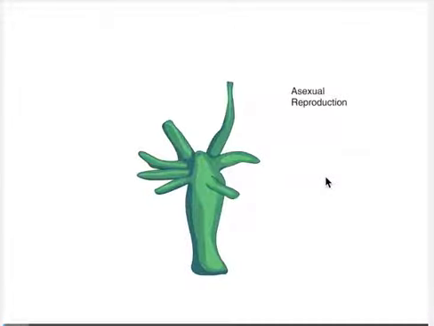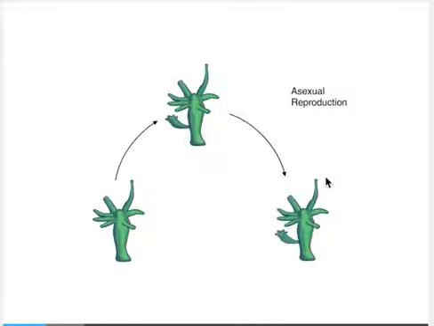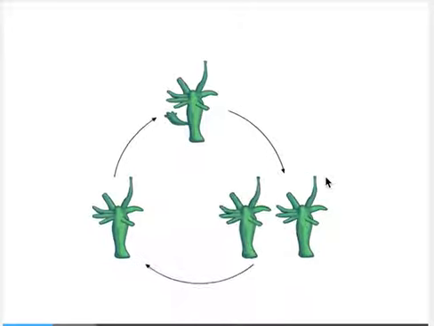In asexual reproduction, a single individual is the sole parent and passes copies of all its genes on to its offspring. Many single-celled organisms, and some multicellular ones, reproduce asexually. For example, a hydra can reproduce by budding and produce a genetically identical individual.